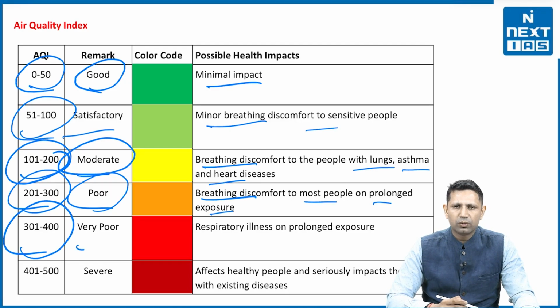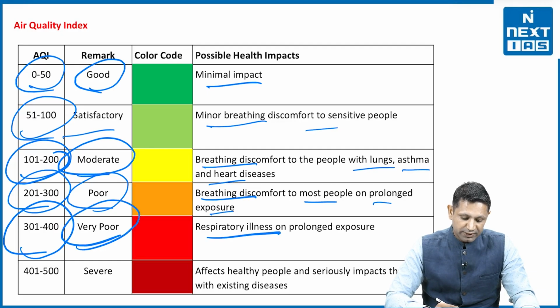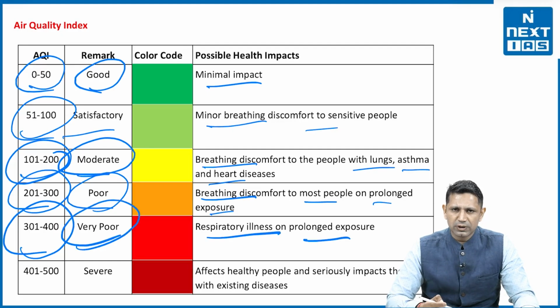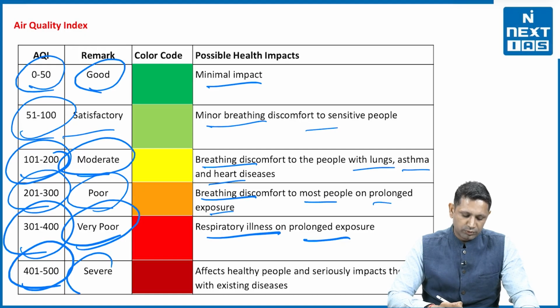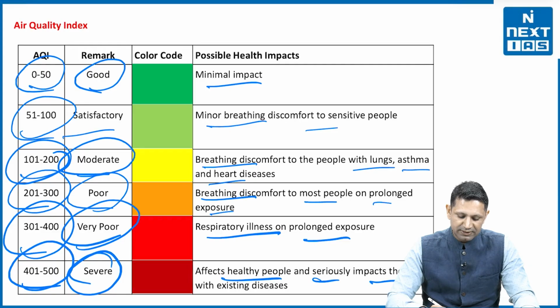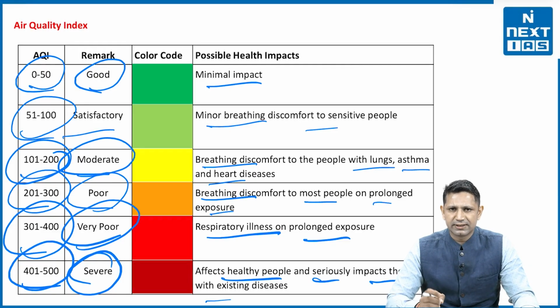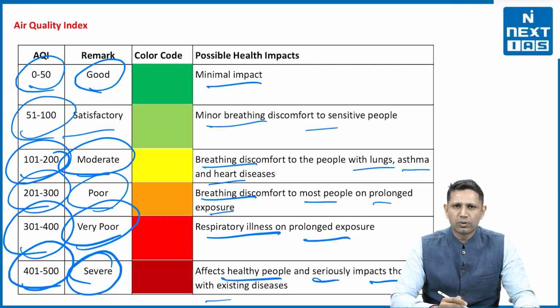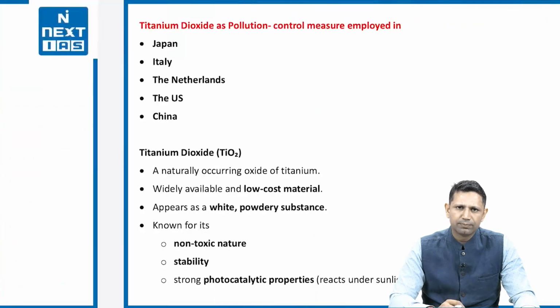Then 301 to 400, it is very poor. Respiratory illness on prolonged exposure. And lastly, 401 to 500, it is severe. It affects the healthy people and seriously impacts those with existing diseases. So this particular color coding you should know, and this is under the air quality index of India.